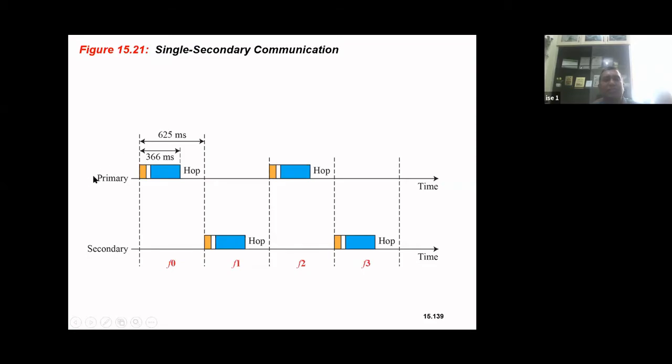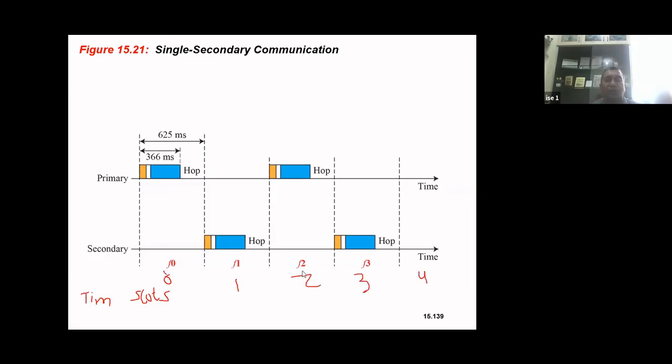So here you can see this is the primary, and I have slots here, frequency 0, frequency 1, 2, 3. If I take this as slot 0, so this is nothing but a slot. So these are nothing but time slots. You got the idea. So this is the 0th time slot, this is the first time slot, second time slot, third time slot, fourth time slot.